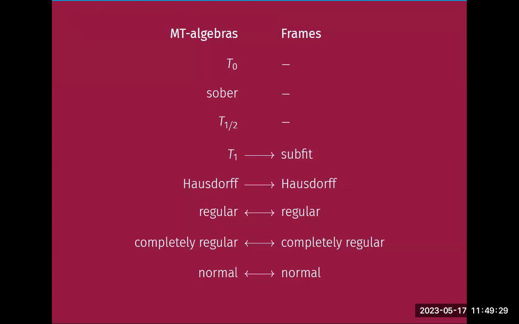In order to summarize what I just did, we have T0, we have sober, and we have T half. From T1, T1 implies subfitness in frames, Hausdorff implies Hausdorff frames, and from regular, completely regular, and normal, we are in one-to-one correspondence between empty algebras and frames.